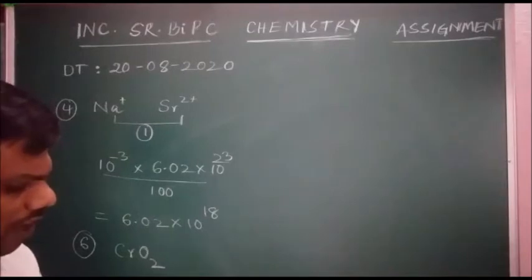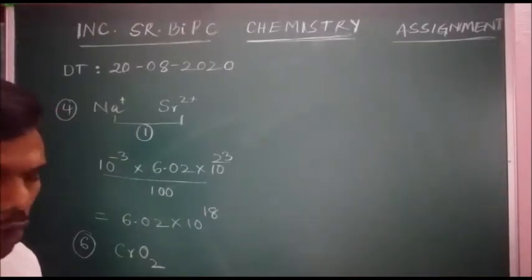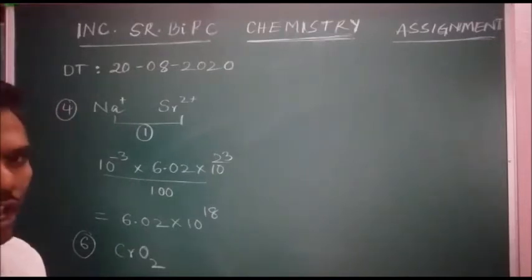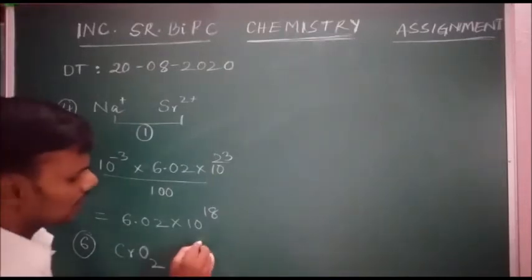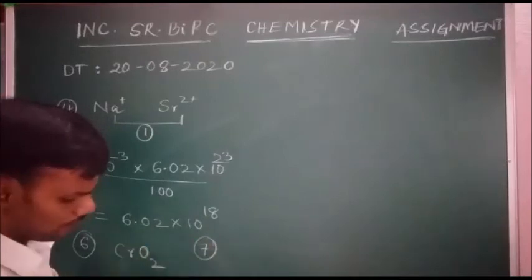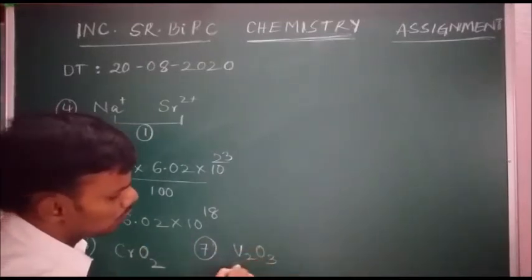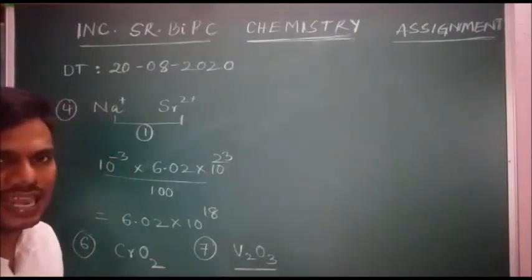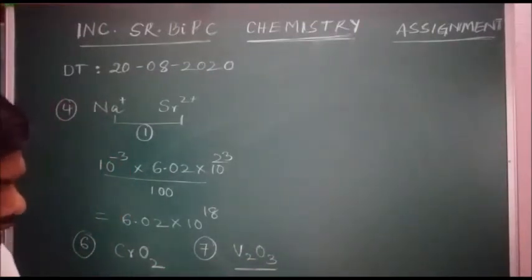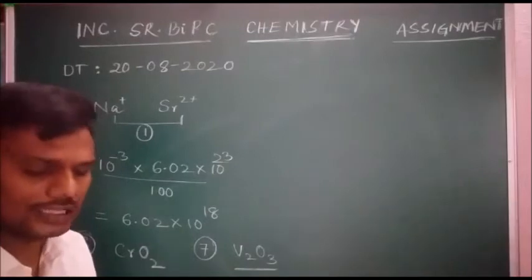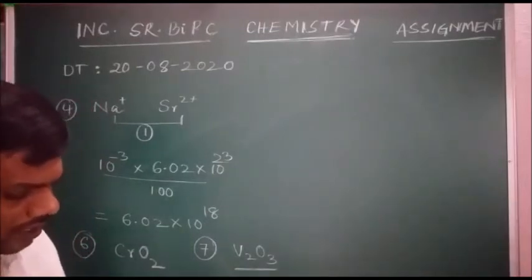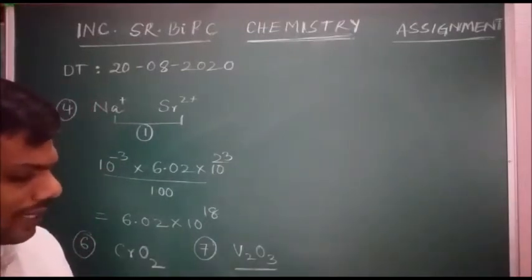Which of the following metal oxides is antiferromagnetic in nature? Among the given options, vanadium oxide V2O3 is an example of an antiferromagnetic substance.